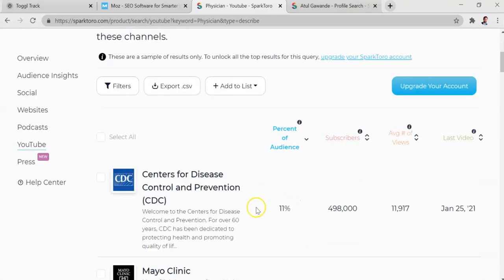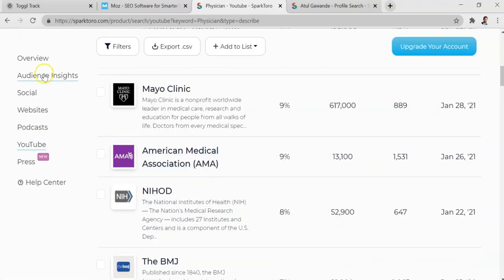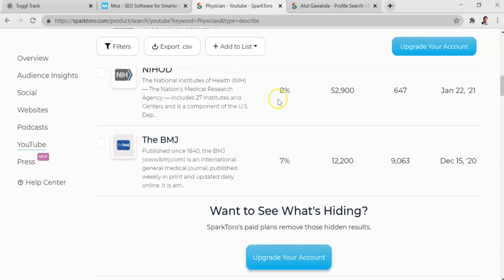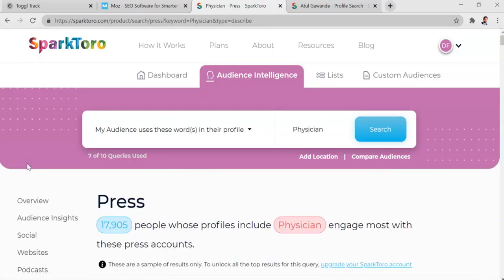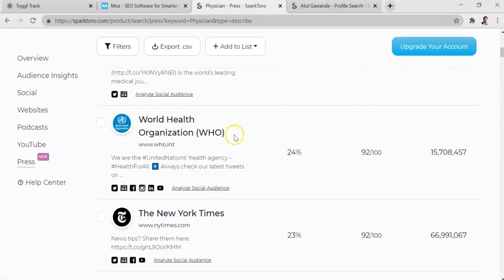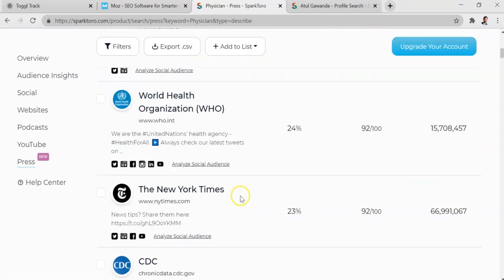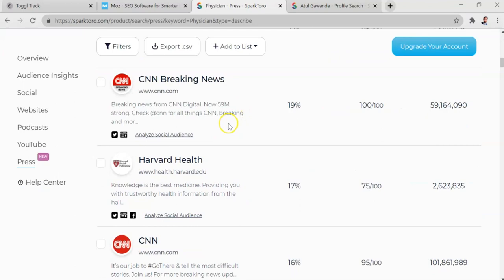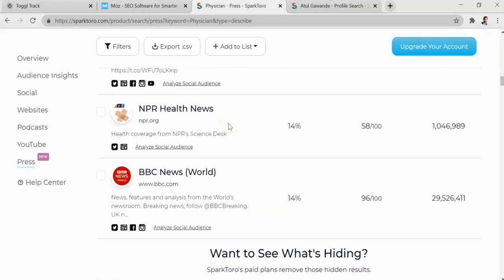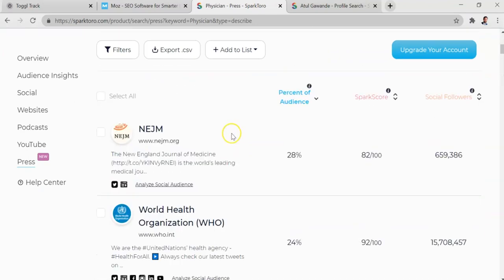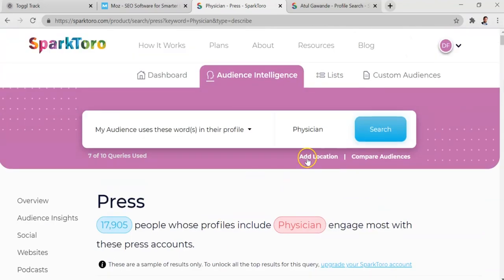YouTube, you can see the most popular channels. Now, obviously, Mayo Clinic is probably not going to endorse your product, particularly if you're a startup. But if you're more established and you have a credible brand, it may be worth reaching out. Now, press, we can see, okay, so these physicians, they follow the World Health Organization, New York Times, CNN, Harvard Health. So a lot of big brand names. It's going to be a little harder to break in there.